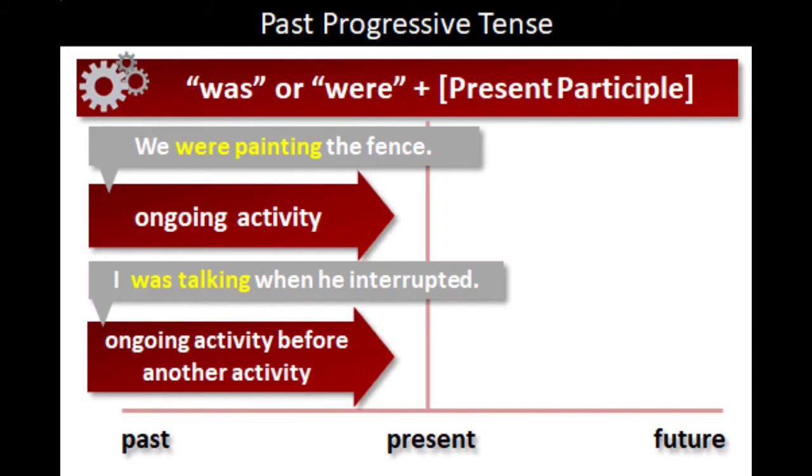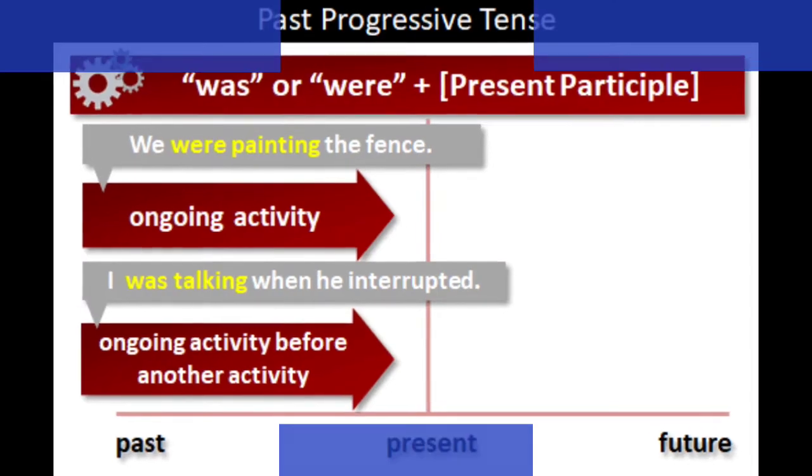For an ongoing activity before another activity: I was talking when he interrupted. So children, be clear: an ongoing activity in the past, and an ongoing activity before another activity. These are the two places we need to use past continuous tense.